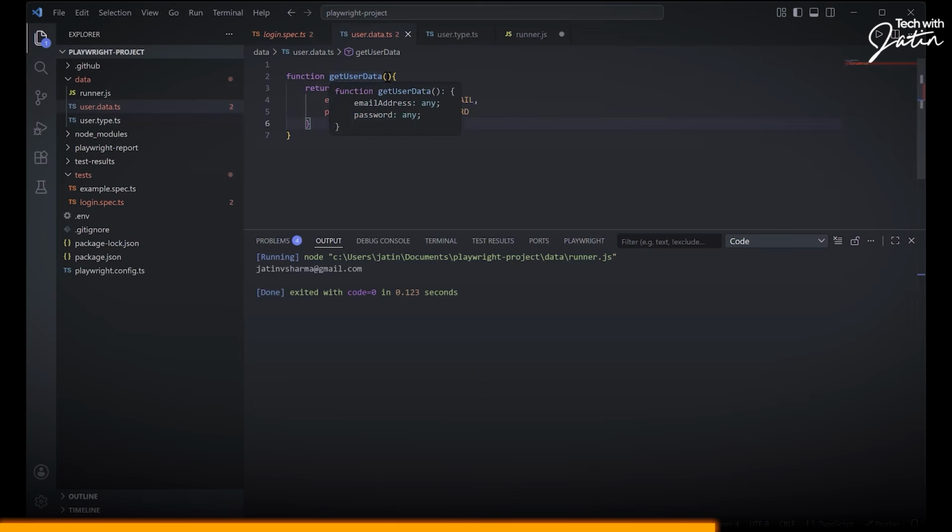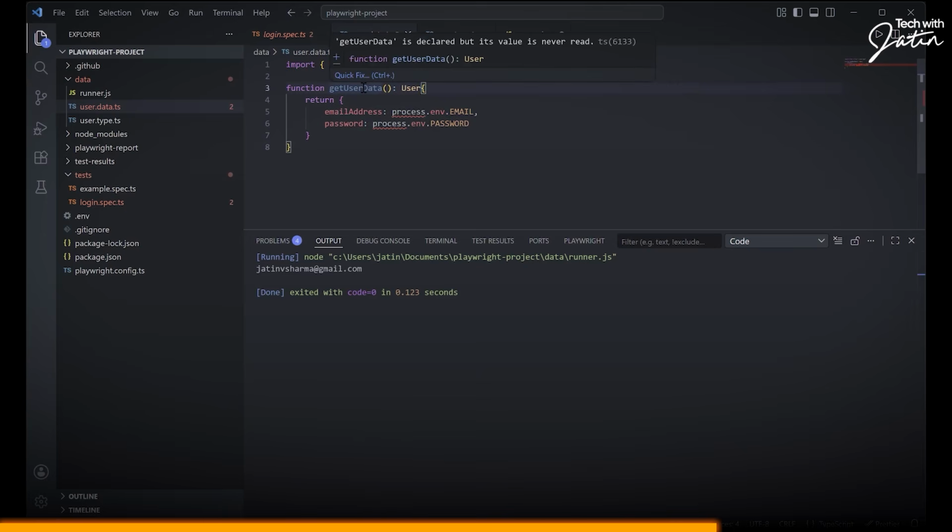So I am supposed to tell that, what is the return type of this method going to be? The return type of the method is going to be a user, so this method getUserData returns me a user kind of an object, the object literal. And if you notice, if I change anything over here, it is technically going to give me a compilation error that this is not a user kind of an object.